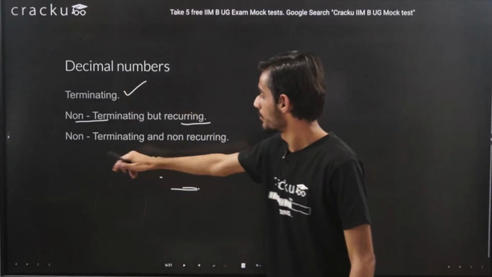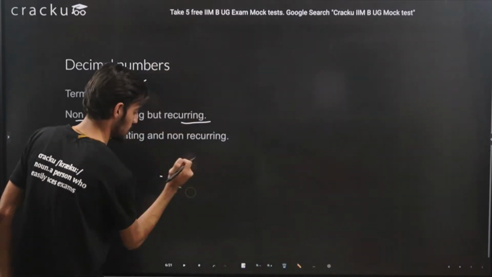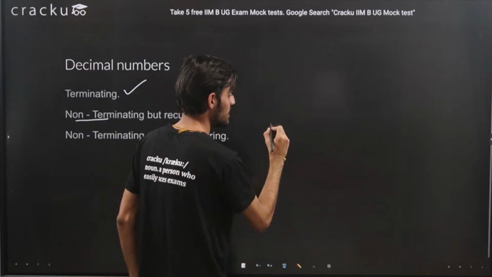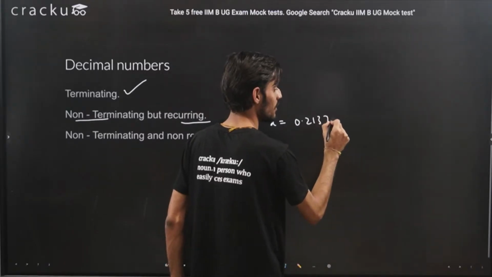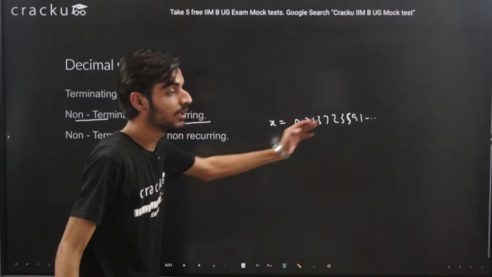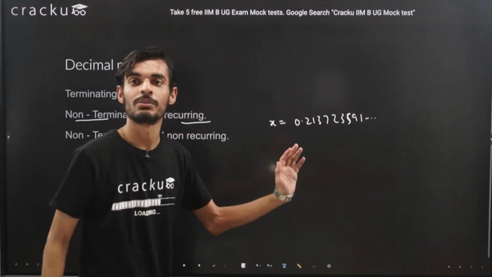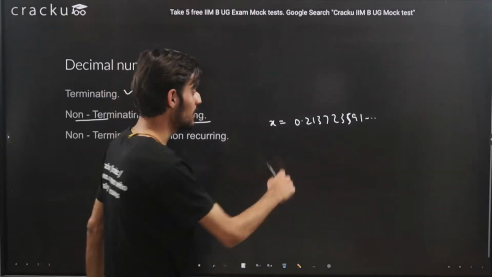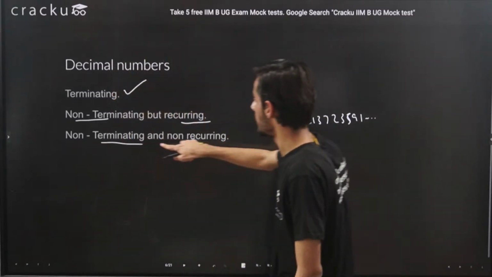There will be some more numbers that are non-terminating and non-recurring. For example, let's say I took a number that is 0.213723591 and so on, right? So it is non-terminating because it is not ending, no number has stopped, the series just keeps going, and also it is non-repeating because the same number is not getting repeated. So it is non-terminating as well as non-repeating. So we cannot represent it in the form of p by q, right? So this was about non-terminating and non-recurring.